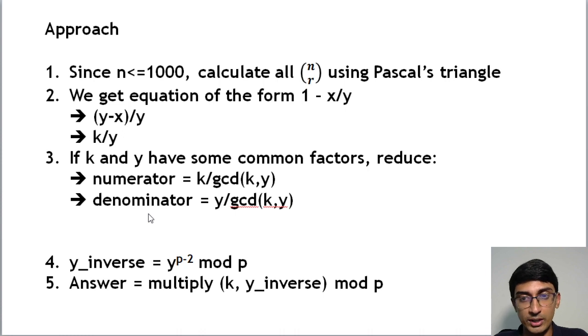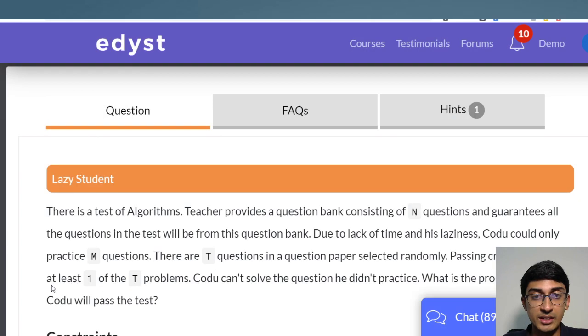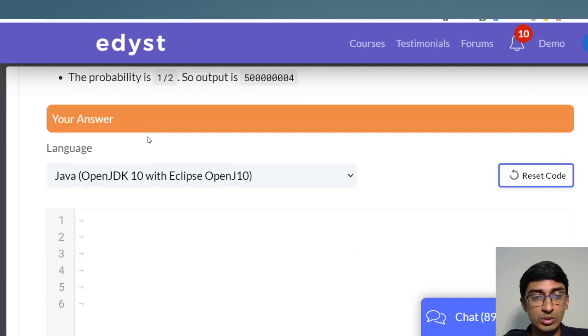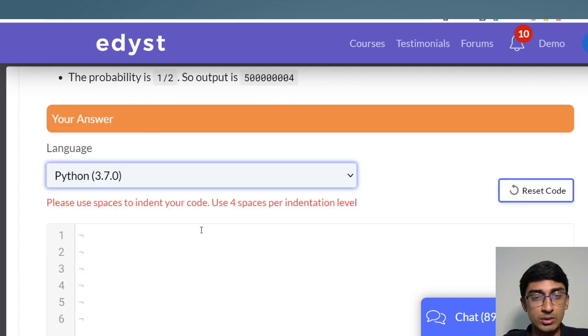I'll just show you my code as well, so that you can get a sense of what's actually happening here. So let me show that code. For this question, I have imported math. Some of you were facing runtime errors. I believe that if you're using the math functions, you have to import math also. Then you will not get the runtime error.